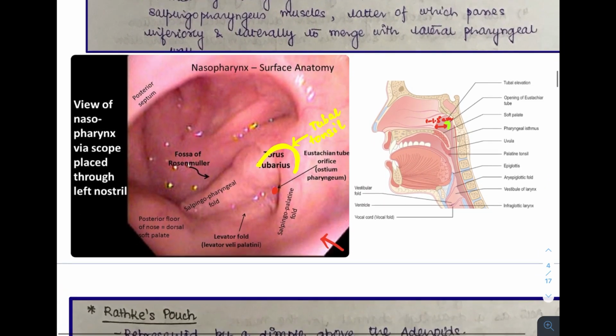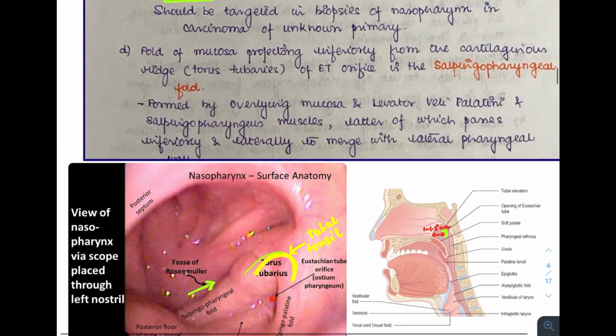Now we'll check it out in the endoscopic picture here. This is the torus tubarius, and just behind the torus tubarius is a small recess. Therefore, this torus tubarius is forming the anterior boundary of the fossa of Rosenmuller.